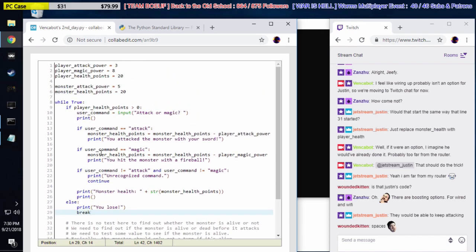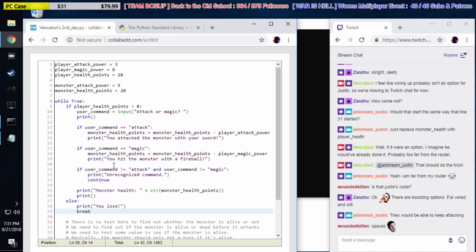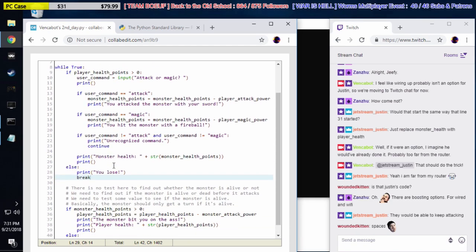But here's the logical fallacy. We also don't even need to test this. Like this, if monster health points is greater than 0, we don't test this anymore if the player is dead. So this code is kind of a weirdly laid out. I think it would be more economical for us to test if the player is dead, because we wouldn't have to indent all this stuff. So here's what I'm talking about.